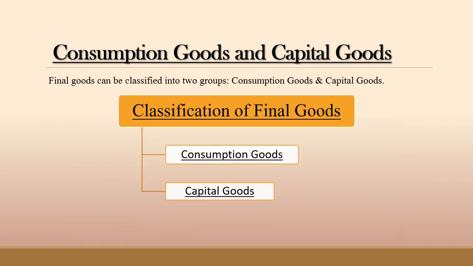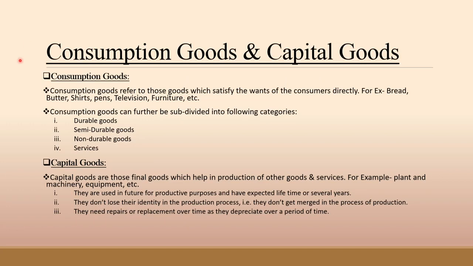Our next topic is consumption goods and capital goods. Final goods can be classified into two groups, that are consumption and capital goods. So now we are going to discuss consumption goods and capital goods. Consumption goods refers to those goods which satisfy the wants of the consumer directly.